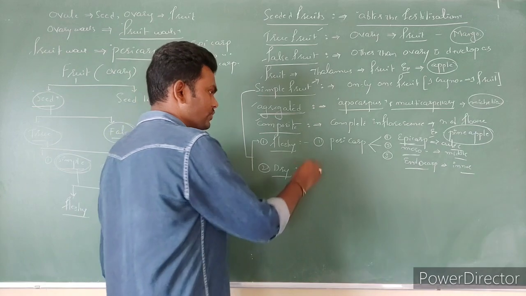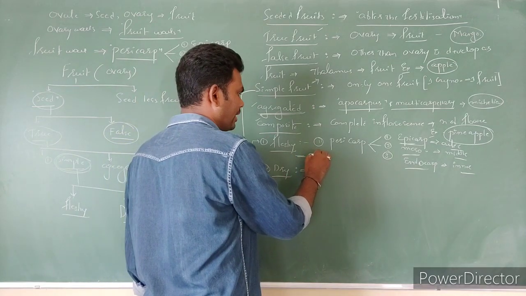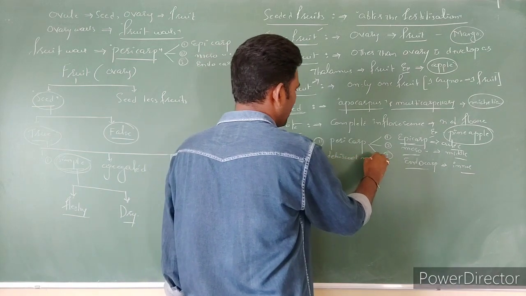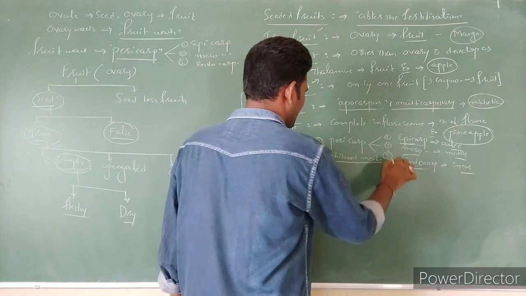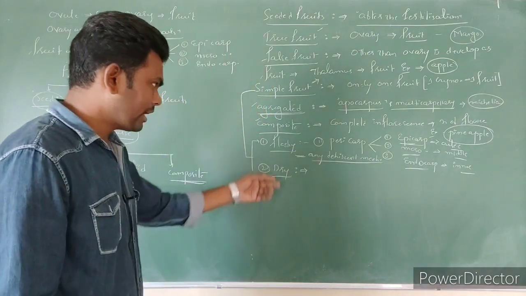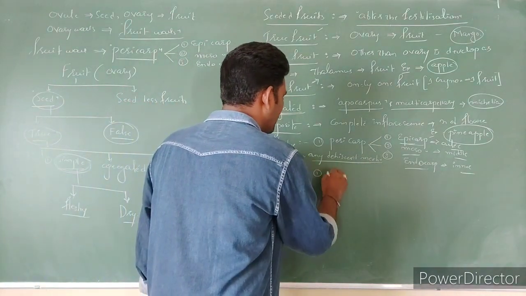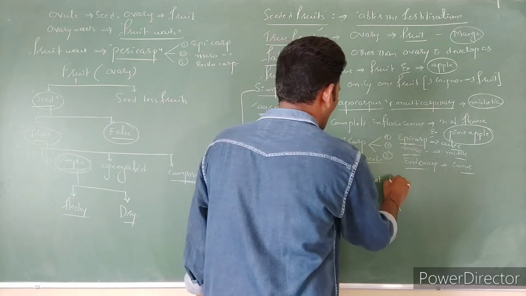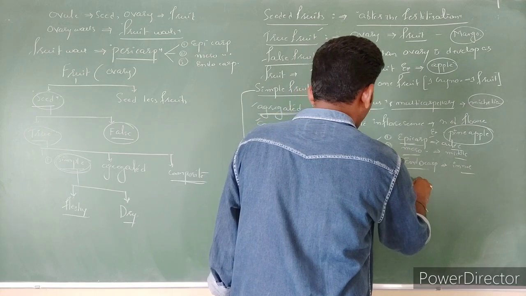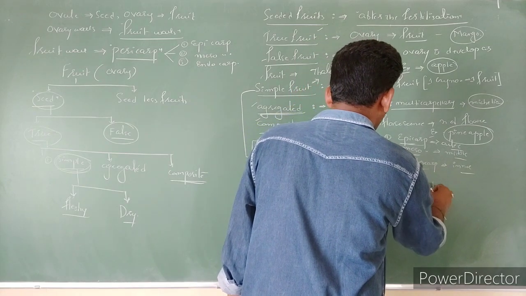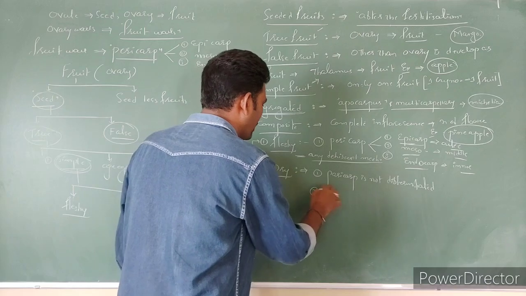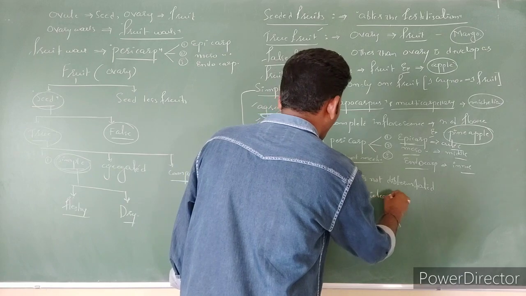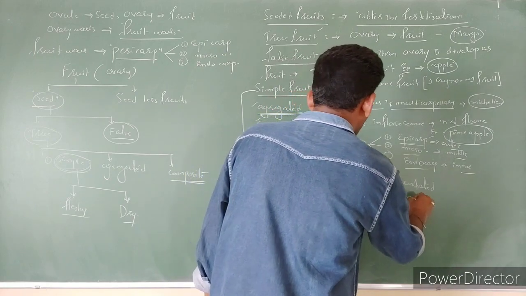Next, the fleshy fruits do not perform any dehiscent or seed releasing mechanisms. And in dry fruits, the pericarp is not differentiated, and they perform different types of seed releasing mechanisms.